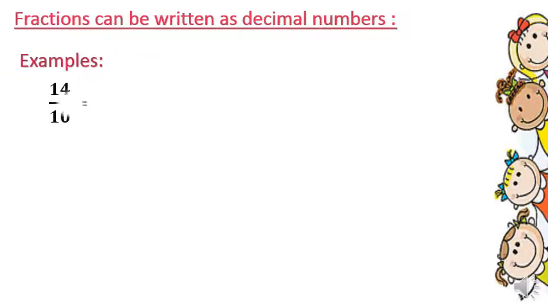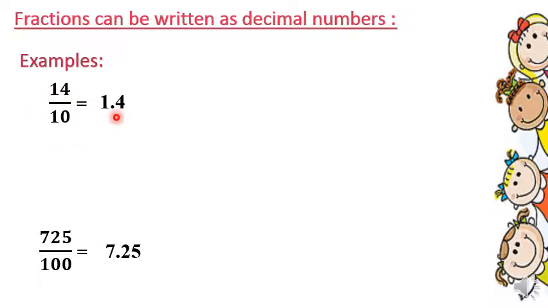Examples: 14 over 10 can be written as 1.4. 725 over 100 can be written as 7.25. So, how did I write the decimal fraction as a decimal number?